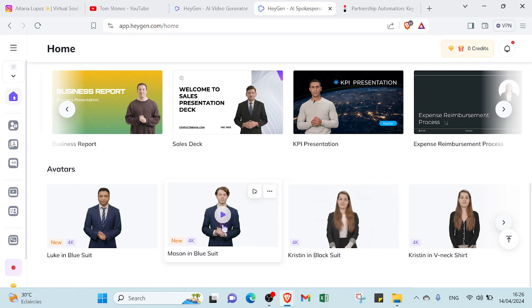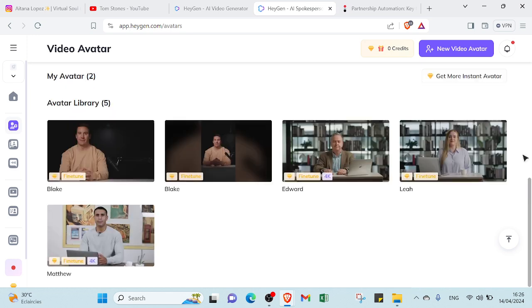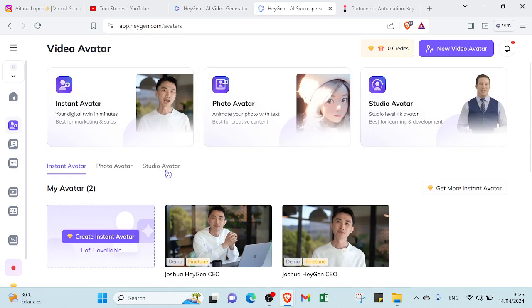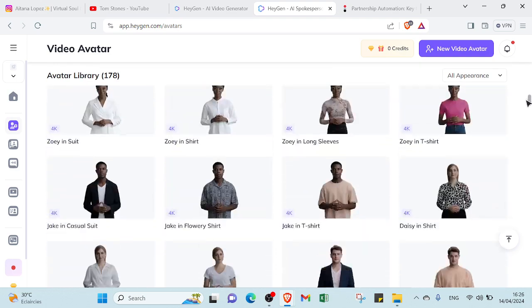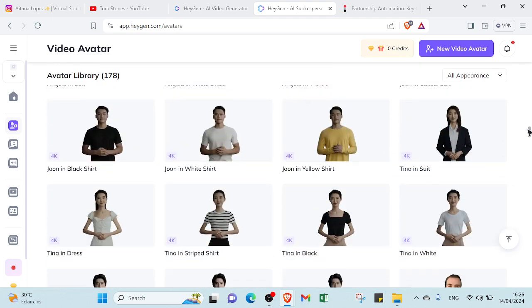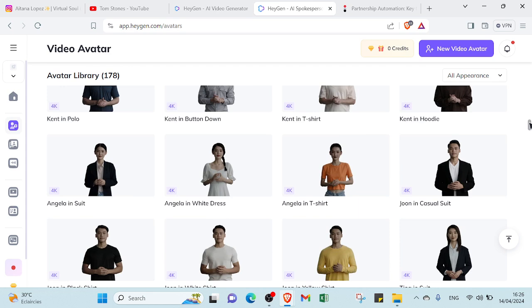So if you want to edit your own video, you can just go to video avatar and then go to studio avatar. You'll find various AI characters. As you can see, here are the AI characters, so you can find various ones. So let's, for example, select that one. This is John in casual suit. If you want to edit the avatar, get the avatar ID.